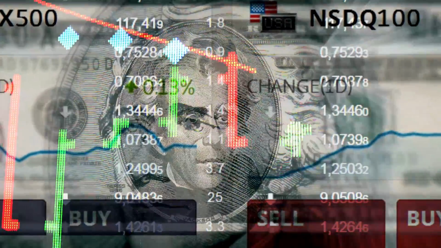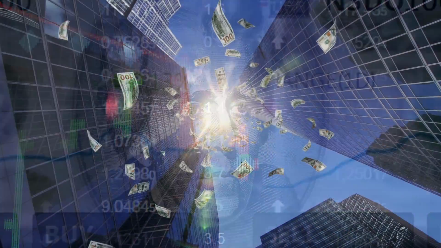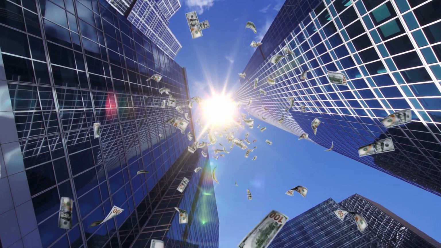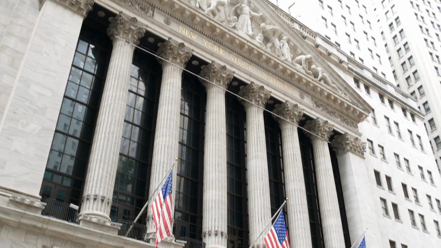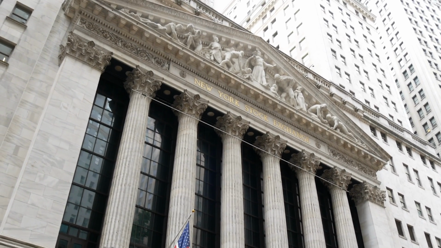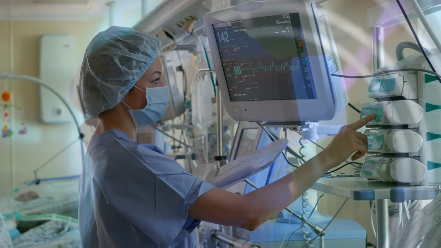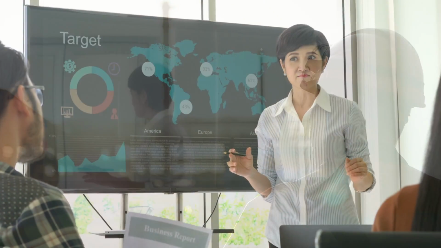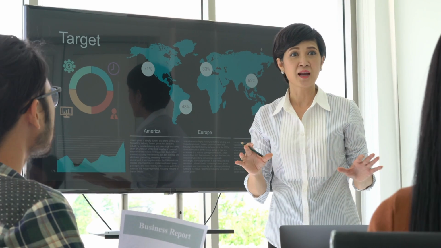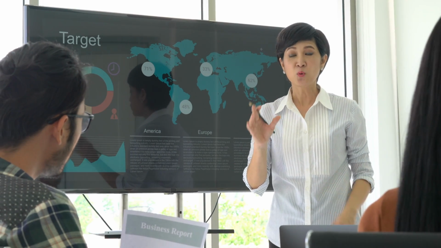The U.S. economy is the largest national economy in the world, with a gross domestic product (GDP) of around $22 trillion. It is a mixed economy characterized by private enterprise and government intervention. The economy is driven by a diverse range of industries, including finance, healthcare, technology, and manufacturing. The U.S. is also home to some of the world's largest companies, including Apple, Microsoft, and Amazon.